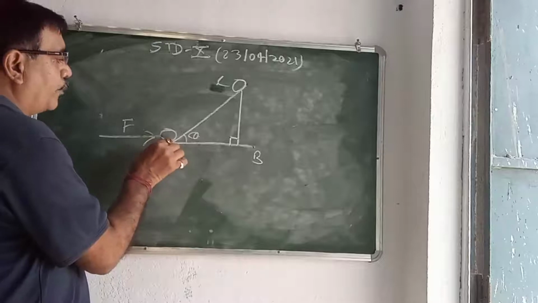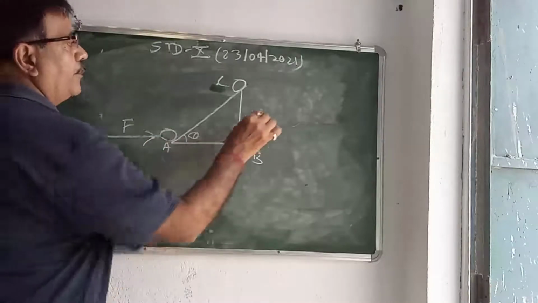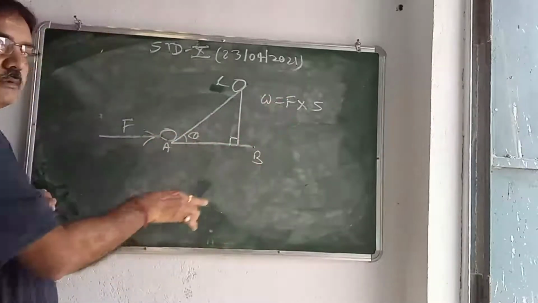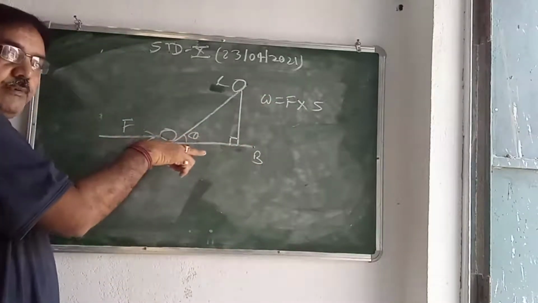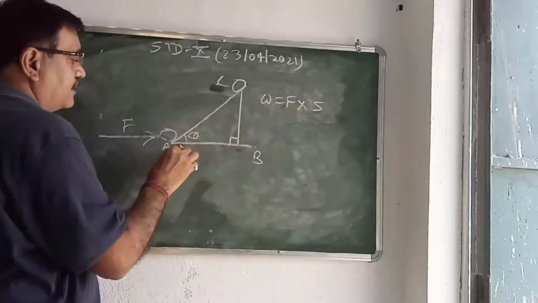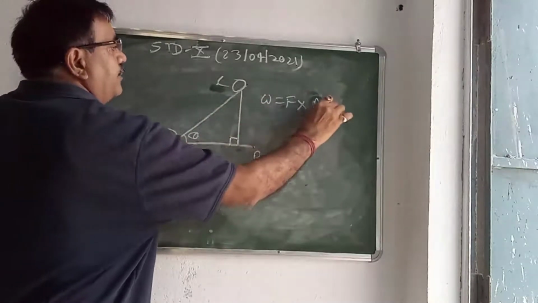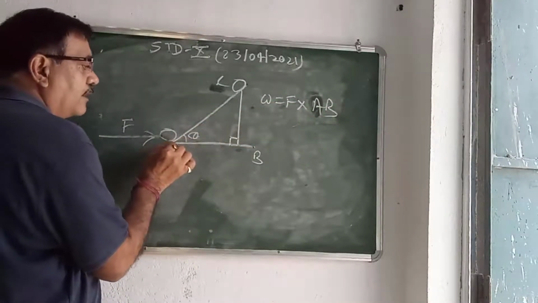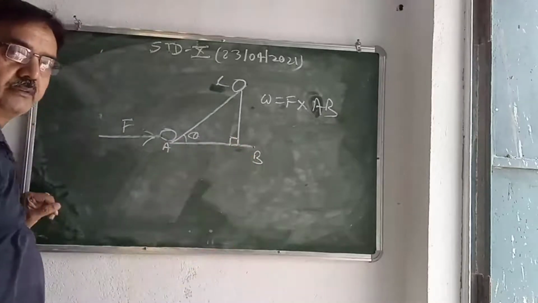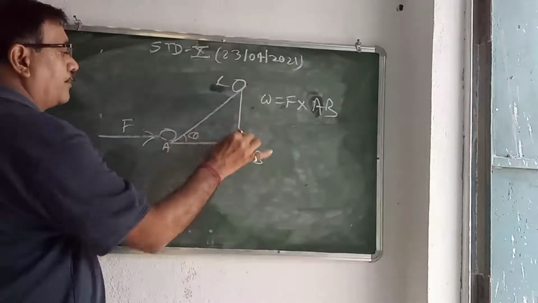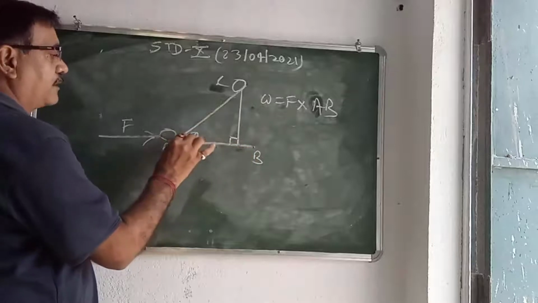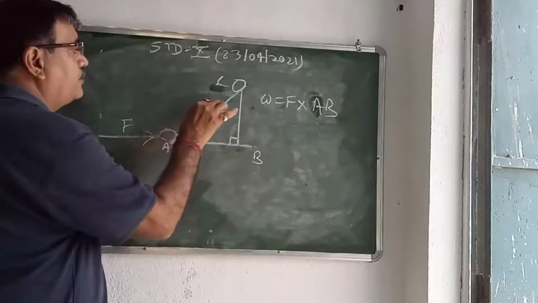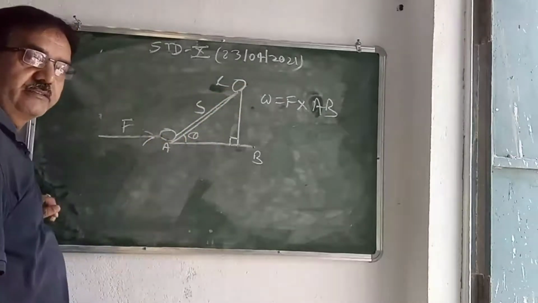Now we will find the components in the direction of AB, because work is equal to force and the displacement in the direction of the force. So this is the direction of the force, AB. Force into AB. Now we will find the component along the side AB. I will draw a perpendicular from here. Now this is a right angle triangle. Let us suppose this is theta, and the ball displaces from A to C by covering a distance S.